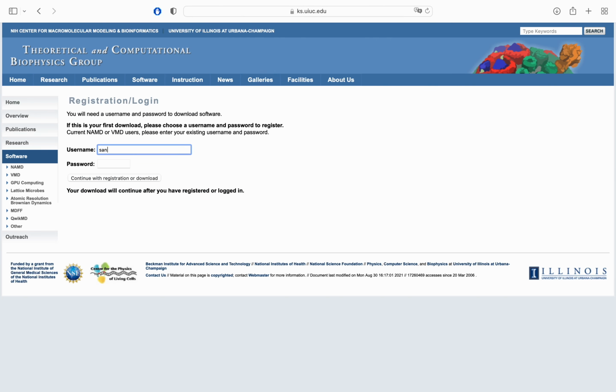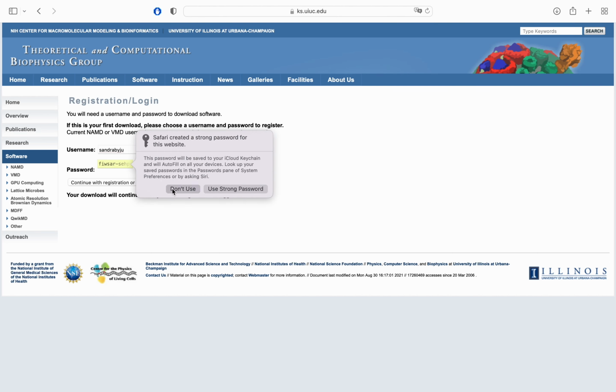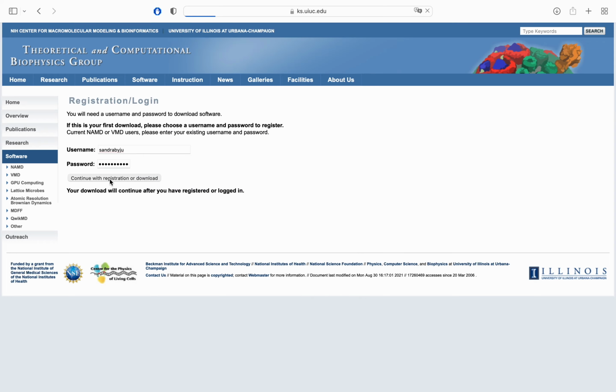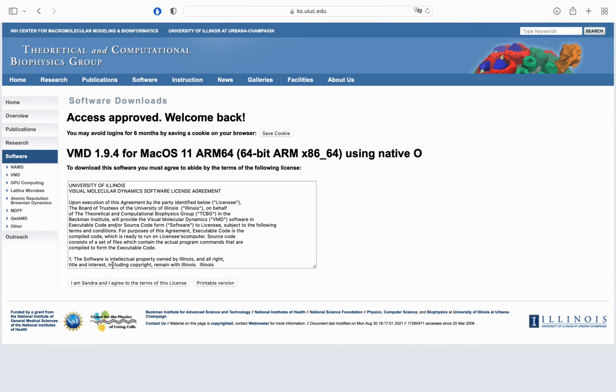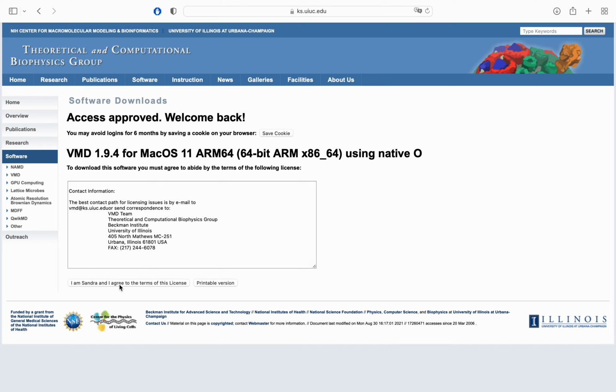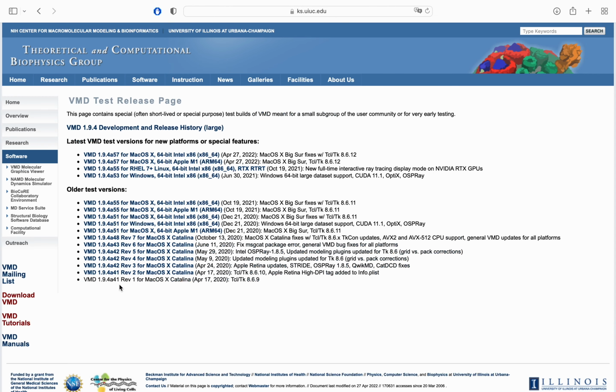Provide a username and password to continue with downloading, and agree to the terms of the license. Again, select the VMD version for your Mac OS.